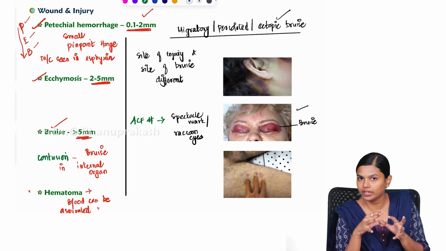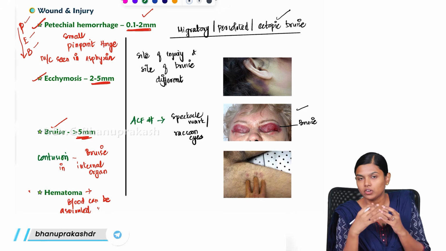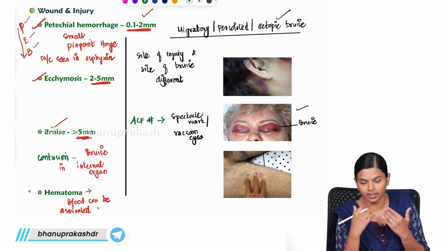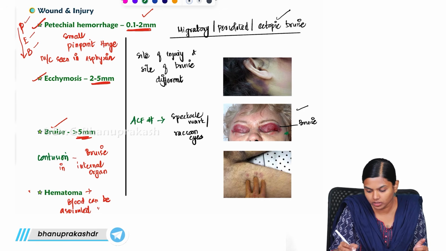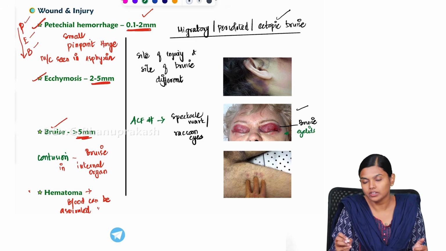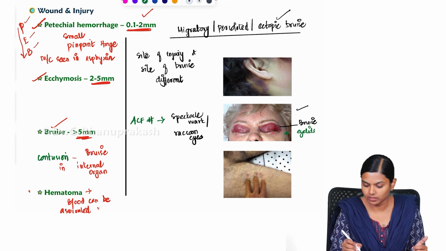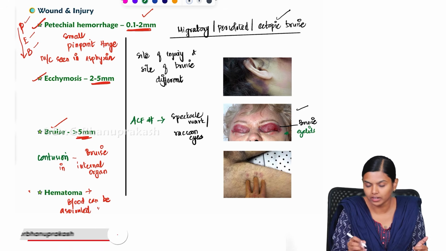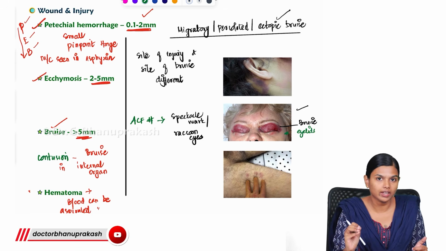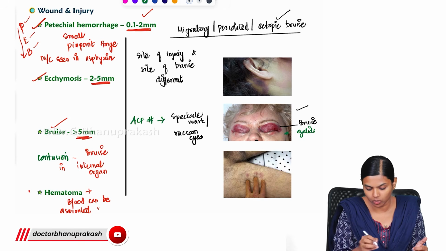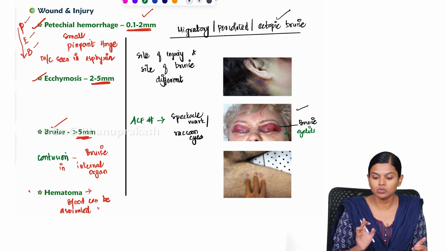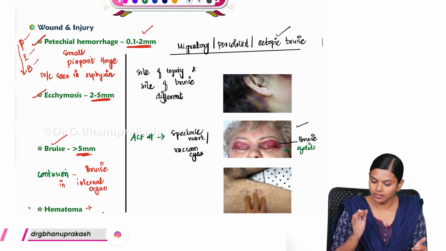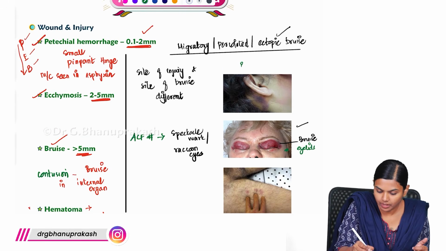Because of that you get extravasated blood, but because loose areolar tissue is there, the blood will trickle down and accumulate over the eyelids. That is why we call it an ectopic bruise, and it gives this typical spectacle-like appearance and raccoon-like eyes. Because of this we call it raccoon eyes or spectacle mark. So the anterior cranial fossa is injured, but you get bruise over the eyelids. This is one example of ectopic bruise. Another example is this battle sign.